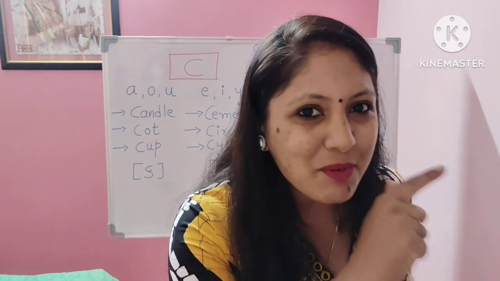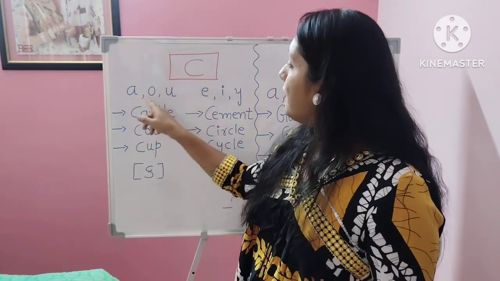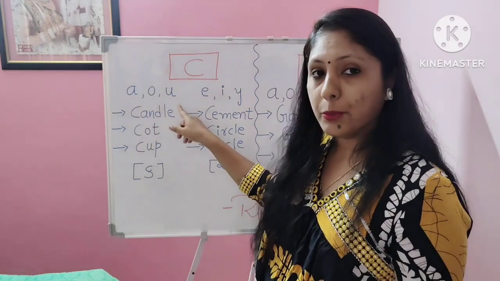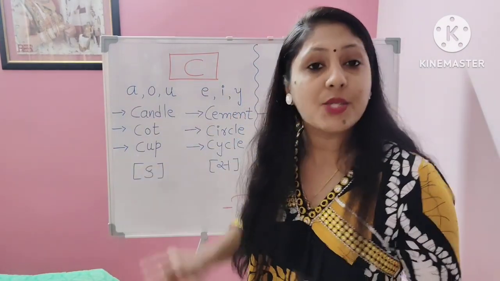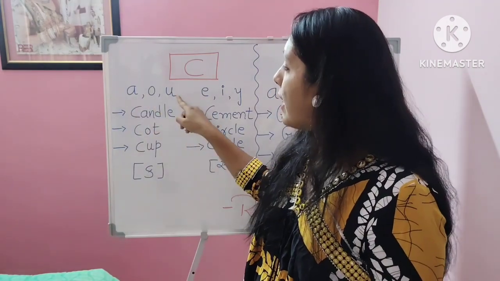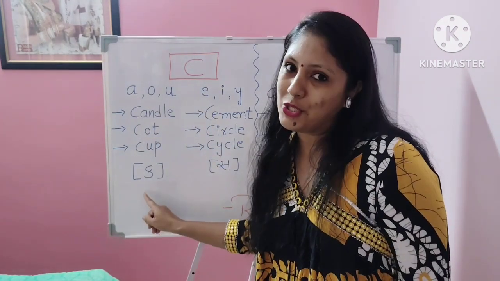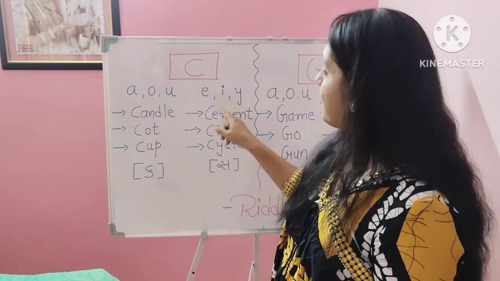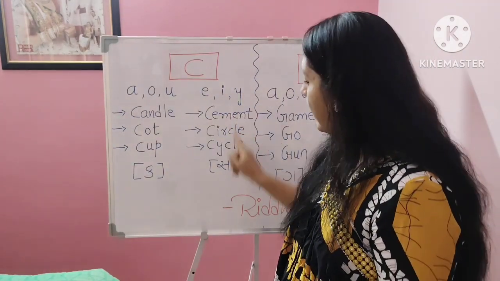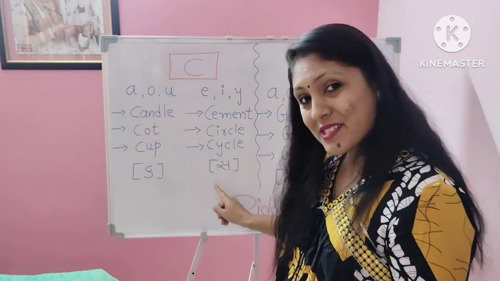Let's start the information. I have written here A, O and U, and here E, I and Y. If letter C is followed by A, O and U, its pronunciation becomes K. But if letter C is followed by E, I and Y, its pronunciation becomes S.